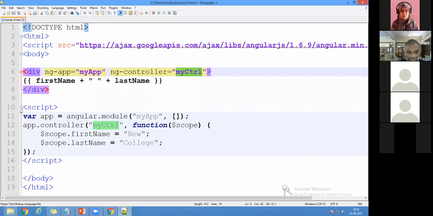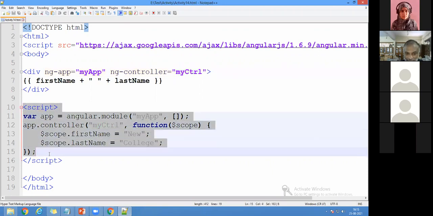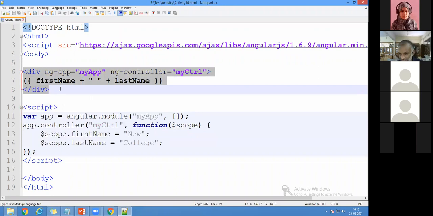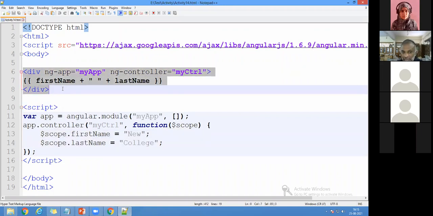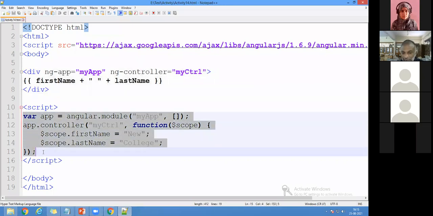So this part is called the controller part, and this part is called the view part. Right? And whatever data we are using is called the model. That's what we mean by MVC. This is the view part. And this part, which I have written here in the script, is called the controller part: how to control the data. So I divided two parts.